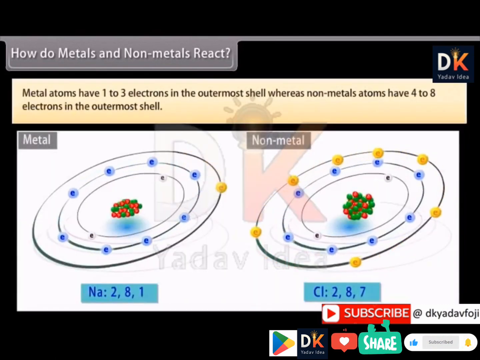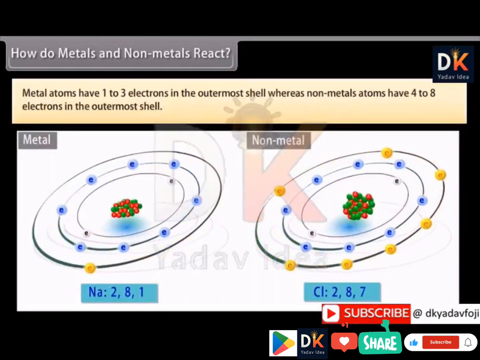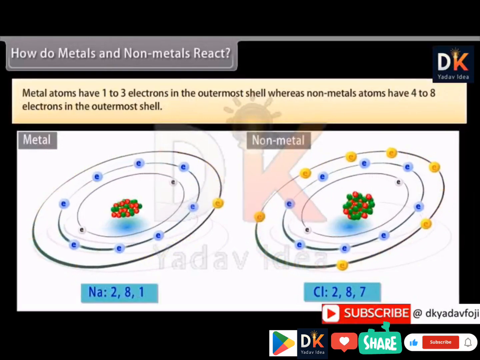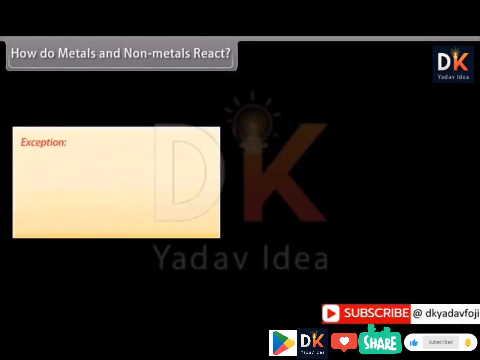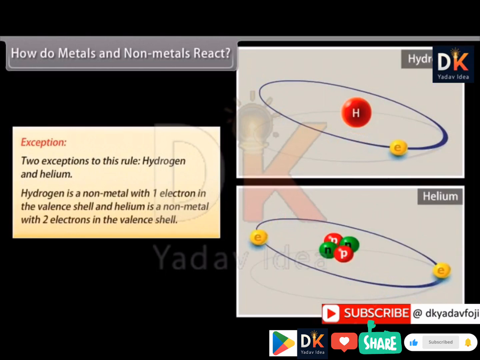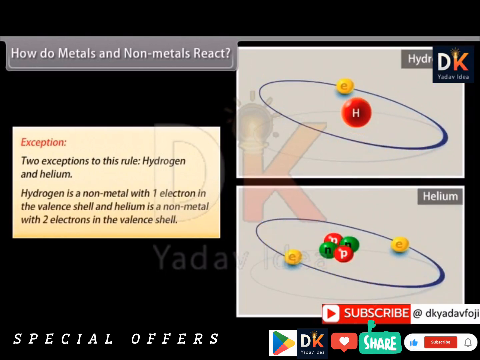Metal atoms have 1 to 3 electrons in the outermost shell, whereas non-metal atoms have 4 to 8 electrons in the outermost shell. Exception: two exceptions to this rule are hydrogen and helium. Metals that donate electrons gain positive charge equal to the number of electrons donated, and non-metals gain electrons and negative charge equal to the number of electrons accepted.